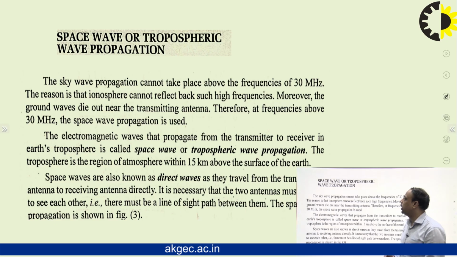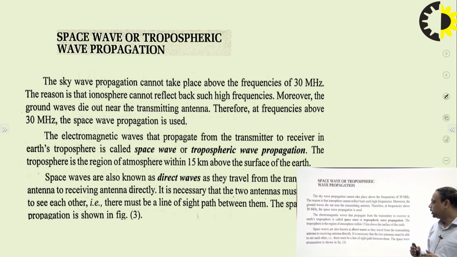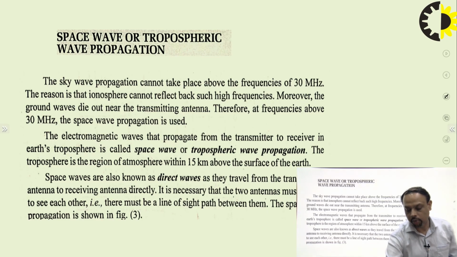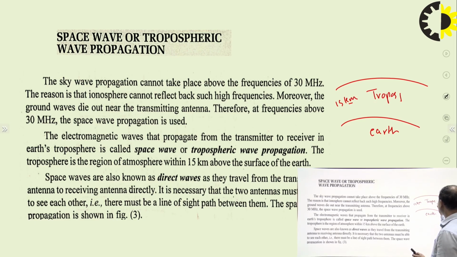Next is space wave or tropospheric wave propagation. The second one, tropospheric wave propagation, uses the troposphere of the Earth's atmosphere as a medium. This is the Earth, and the troposphere exists from the Earth's surface to a height of 15 kilometers from the Earth's surface, and that is known as the troposphere.